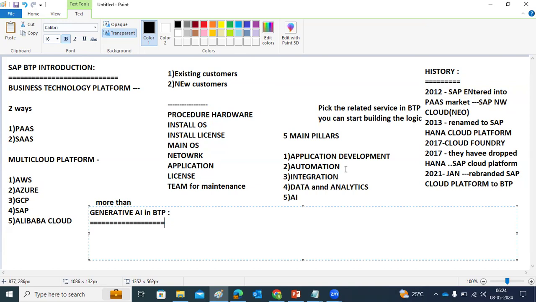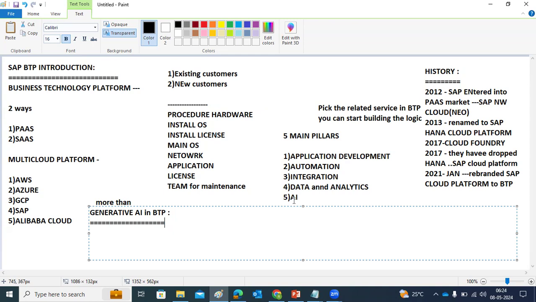Automation functionality like RPA, robotic process automation. Many services come under this pillar. Application development services like no code, Build Work Zone, BPA. Many things come under these tools. Every pillar has separate tools that come under it.